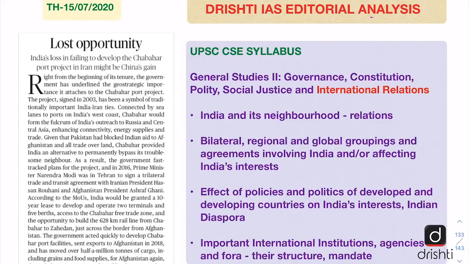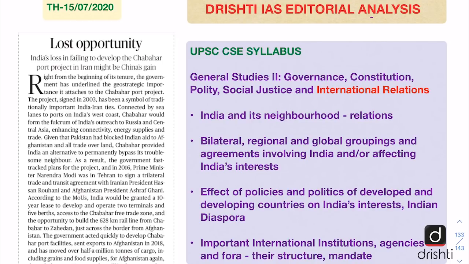We have taken today's editorial from the Hindu and it has come on 15th of July. The title of the editorial is Lost Opportunity, and it says that India's loss in failing to develop the Chabahar port project in Iran might be China's gain.